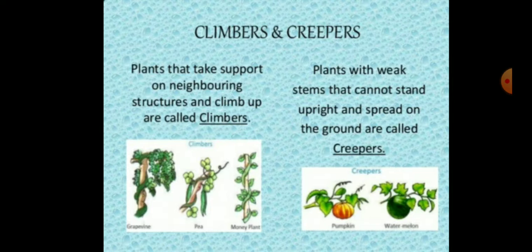The next is the creepers and climbers. Children, the plants that take support on a neighboring structure and climb up are called climbers. We know examples of climbers are money plant, cucumber, pea. And creepers are plants with a weak stem that cannot stand upright and spread on the ground. They are called creepers. So mint, melon are examples of creepers.